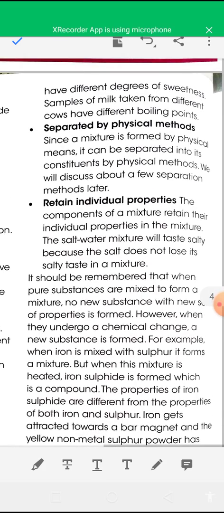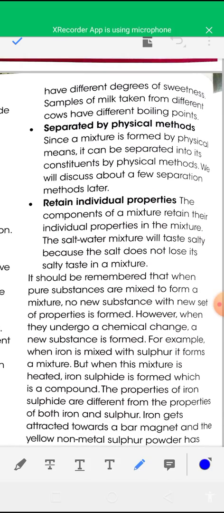The next characteristic of a mixture: the components of a mixture can be separated by physical methods. Since a mixture is formed by physical means, it can be separated into its constituents by physical methods. In the next class I'll discuss how to separate the components of a mixture using different physical methods.